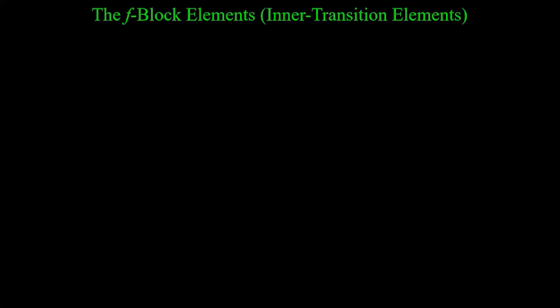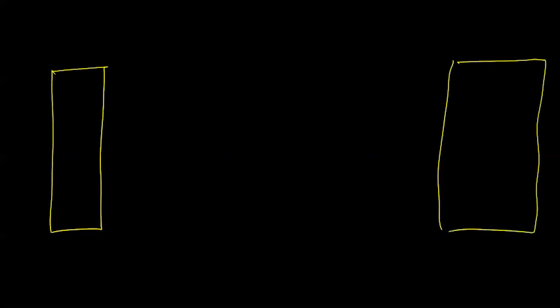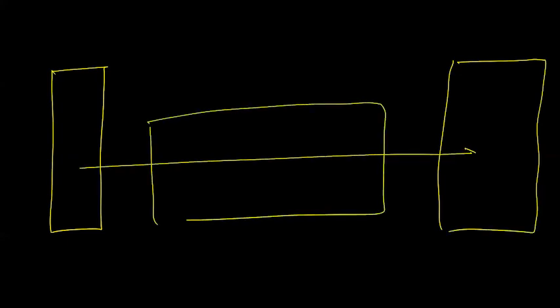F block elements are known as inner transition elements. Now, why are these called inner transition elements? If you consider the diagram I had drawn, you have s here and p block here, and you transition through d. When you move from s to p, you transition through d. But the f block is even within the d block.